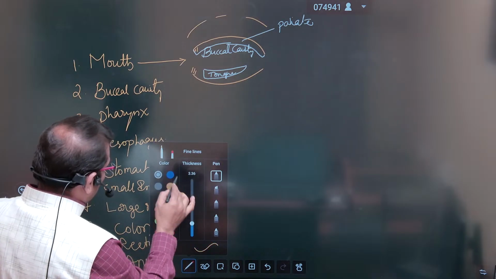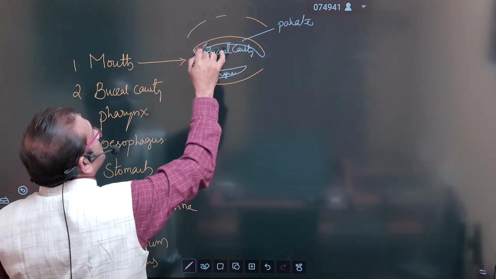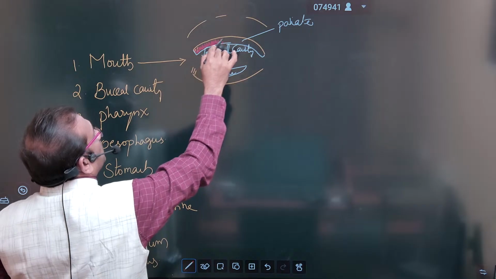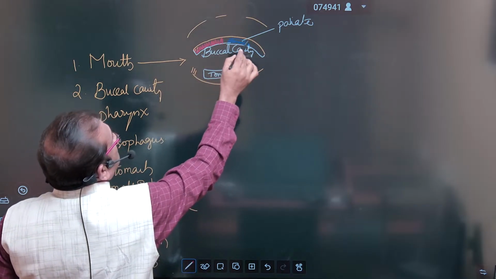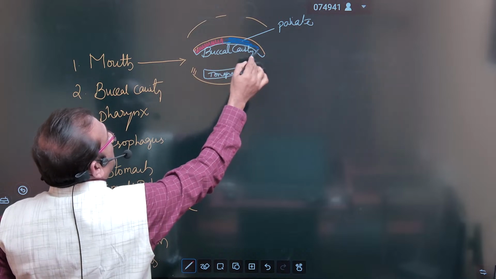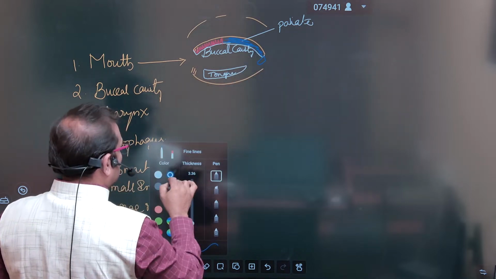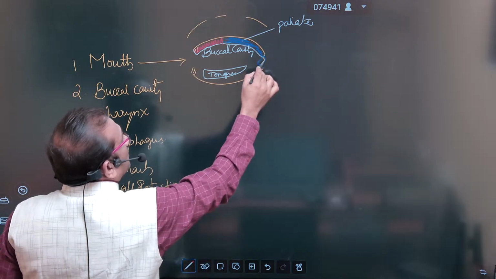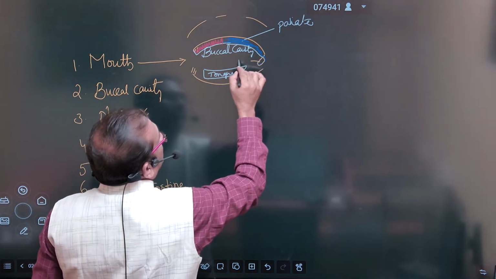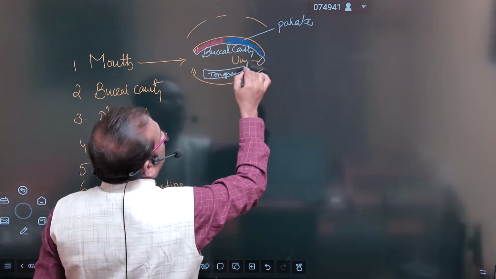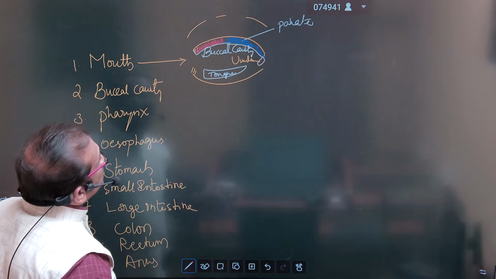Anteriorly, it is the hard palate, and posteriorly it is soft in nature, and lastly it gives a hanging structure like a muzzle. This is known as the uvula. The uvula is the hanging part from the posterior soft palate.